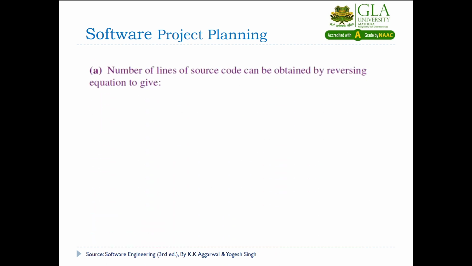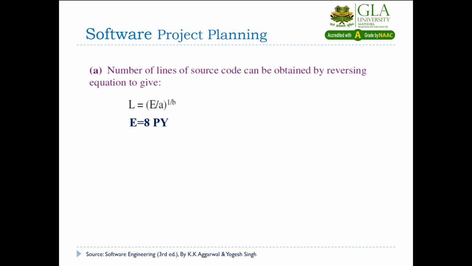So one by one we will compute. First we are taking the number of lines of source code. Now you have seen there is no formula directly to compute the number of lines of source code. So what we will do, we have the formula effort E equals A L to the power B. If we divide E by A, then E divided by A equals L to the power B, and when you bring B to the other side, then L equals (E divided by A) to the power 1 by B. So this formula we will use for computing the number of lines of code.